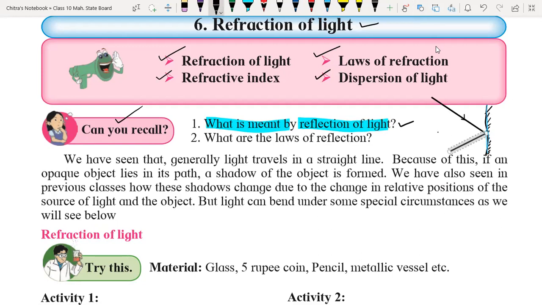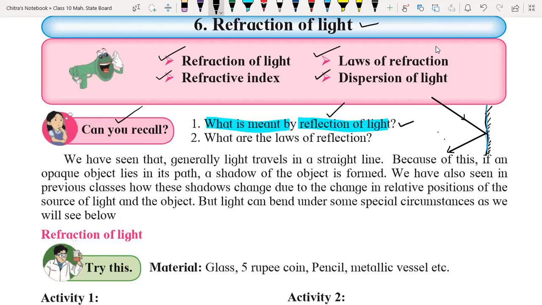That phenomenon is called the reflection of light. So what is reflection? When a beam of light is incident on any surface and returns back into the same medium, it is called reflection of light.